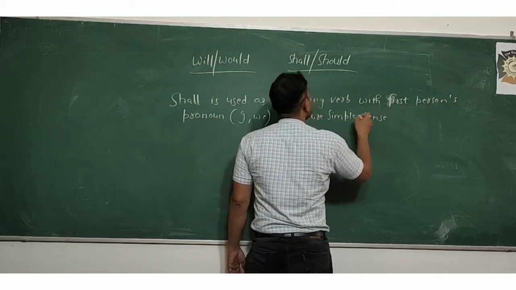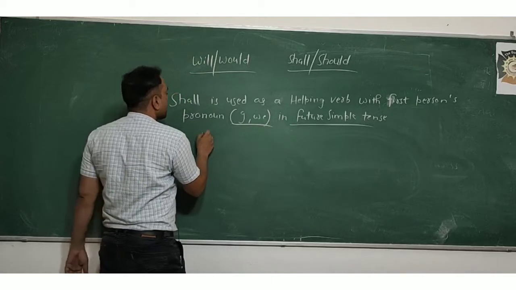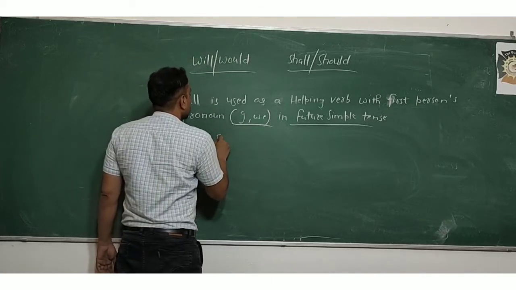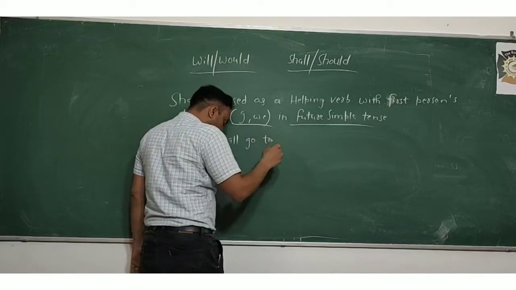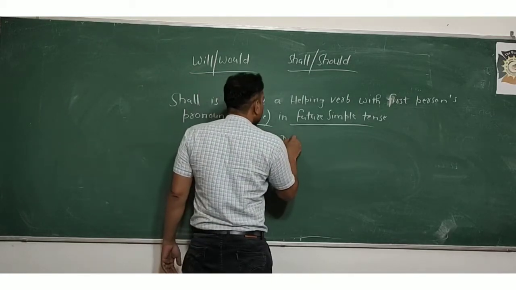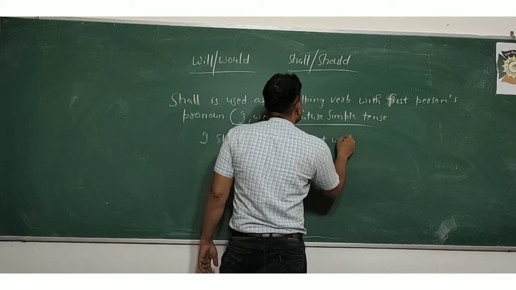You all know that with I, we use it like: I shall go to Delhi next week.